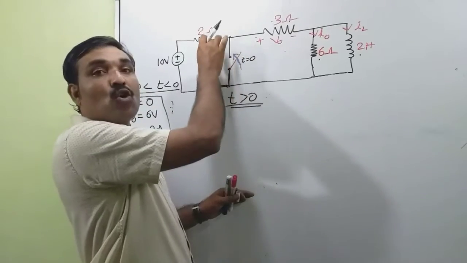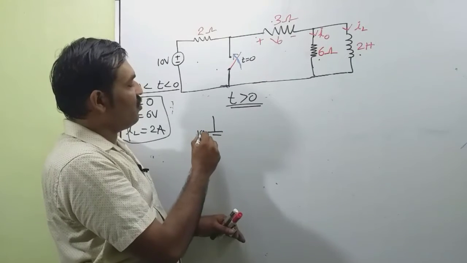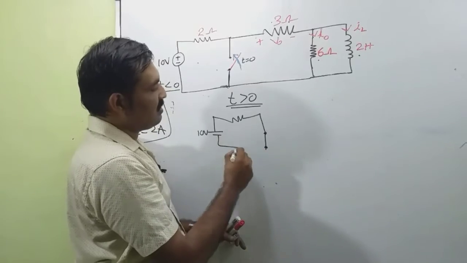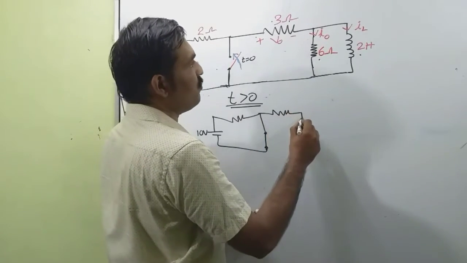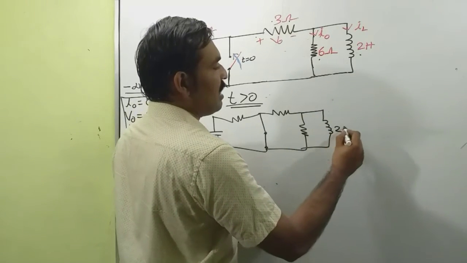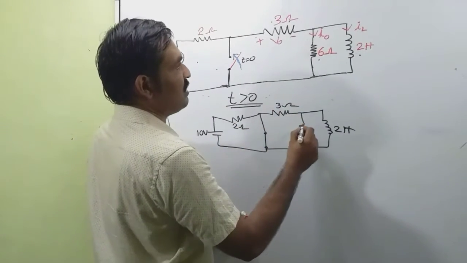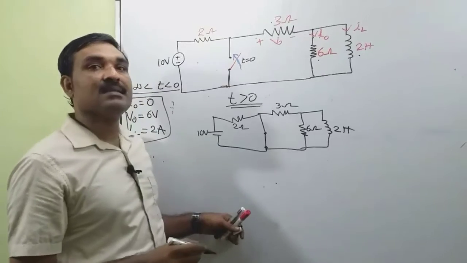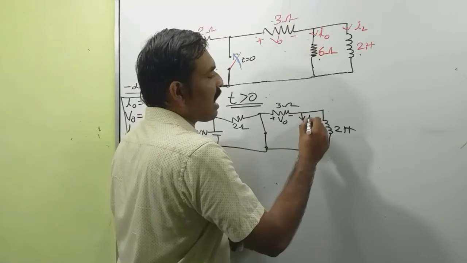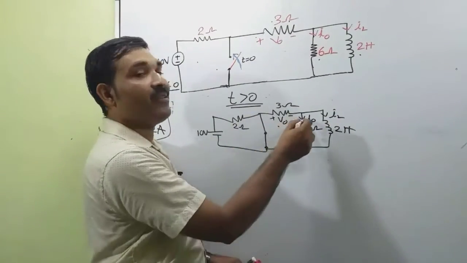The switch is closed. So we can draw the equivalent circuit: we have a 10 volt source, then a 2 ohm resistance, and the switch is closed. Then we have a resistance of 3 ohm, a resistance of 6 ohm, and an inductance of 2 Henry. So this is our circuit. Now this voltage is represented V0, this current is I0 and this current is IL. Now we want to find the expression for V0, I0 and IL.